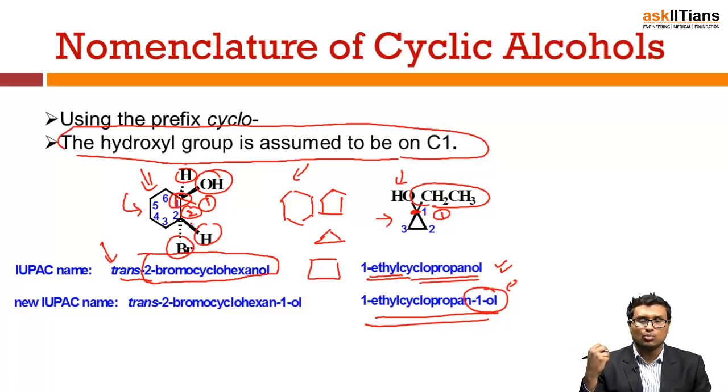Since I know the stereoisomerism, because I can say this is a trans isomer, to be specific I can say it is trans 2-bromo cyclohexanol. And according to the new IUPAC, just like I told you here, I have to mention the position of the alcohol also. So it will be hexane 1-ol.